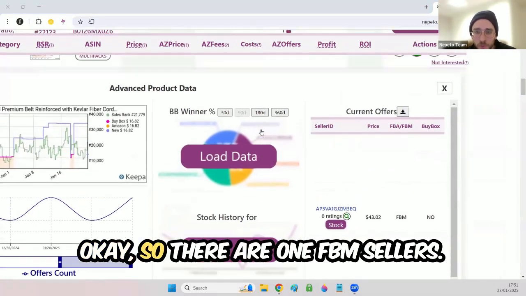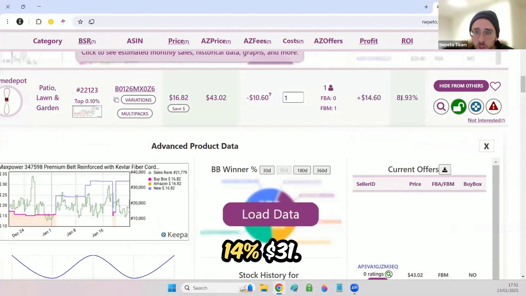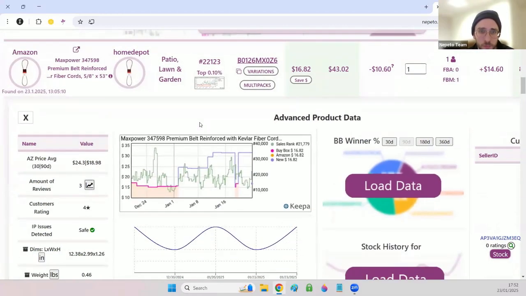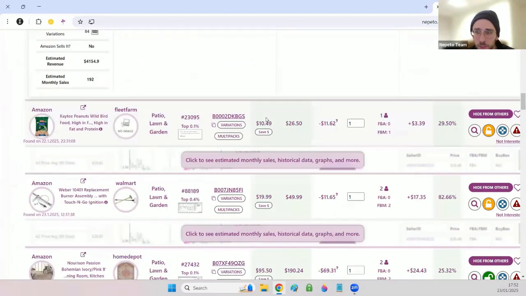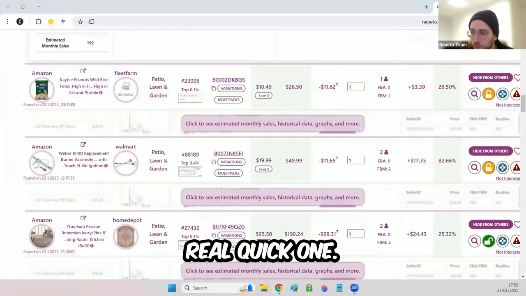Okay, so there is one FBM seller, $14 profit, 81% ROI, I am ungated. This one looks very good. So I found one example real quick.